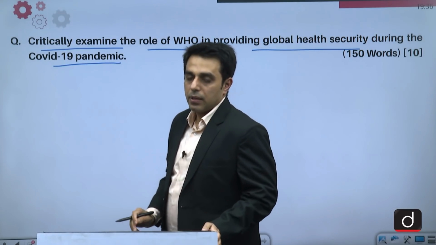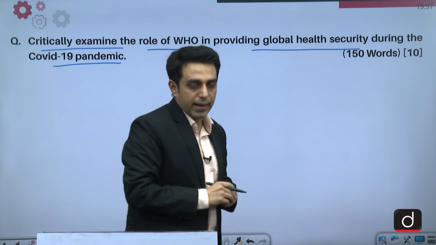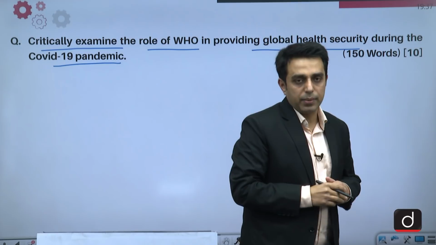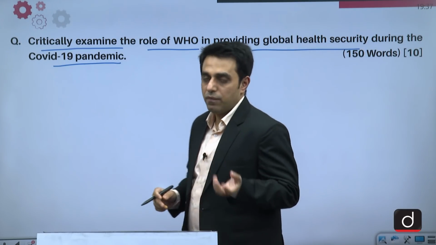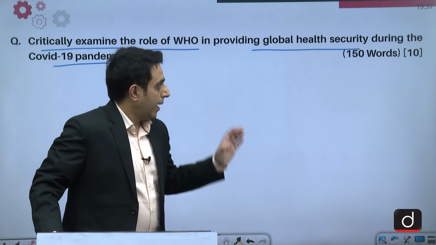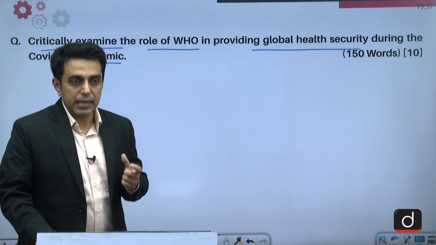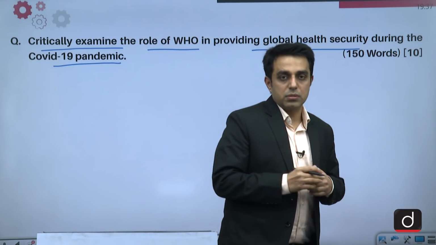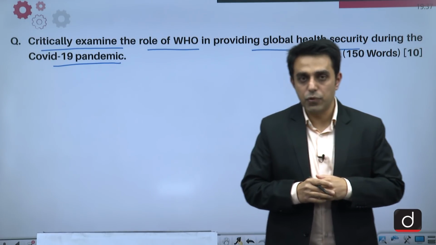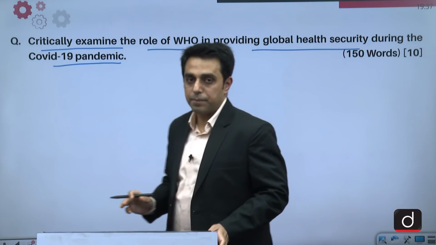So again, a kind of straightforward question and a highly expected question at that, because COVID-19 pandemic has been the most significant news of entire 2020. And also WHO was at the center of this COVID-19 pandemic, because at the international level, this was the agency of UN which was responsible for handling this COVID-19 pandemic.